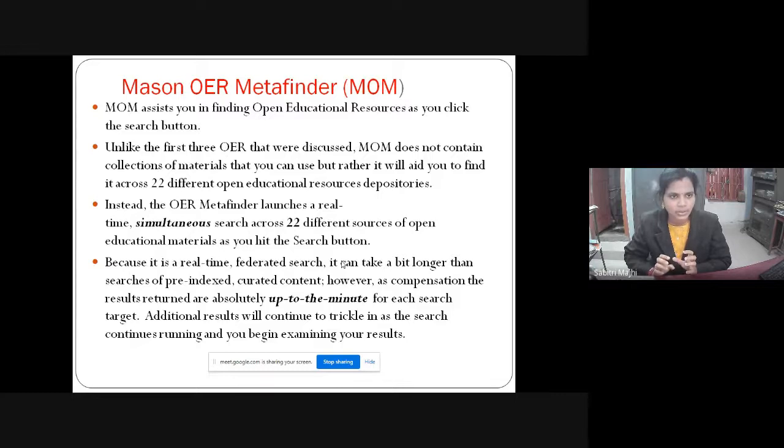So what does it do? If you search in the Mason OER Metafinder, it will send the query to other search engines or other repositories, and after receiving the results, it will display them in front of the user.